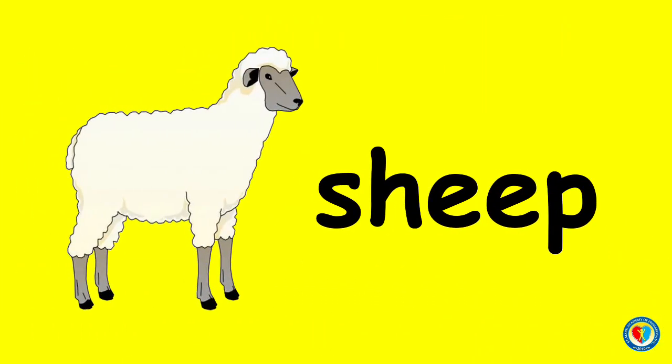What is the name of this animal? Yes, this is a sheep. Before saying the sound of E-E, you are going to say first the sound of the beginning letters. The beginning letters are S-H with the sound of sh. Next is the sound of the two letters E-E, sounded as hard E, and the sound of the letter P, sounded as P. Now, we are going to combine all the sounds. Sh, E, P becomes sheep.